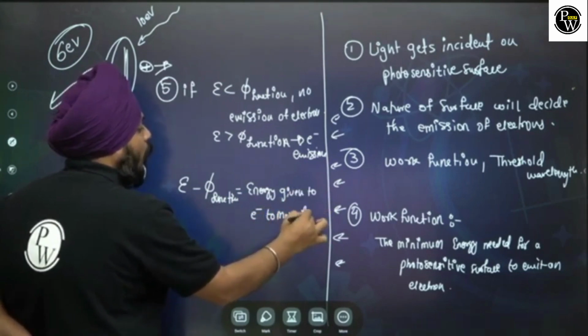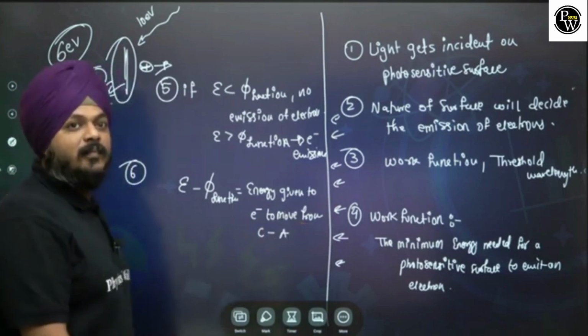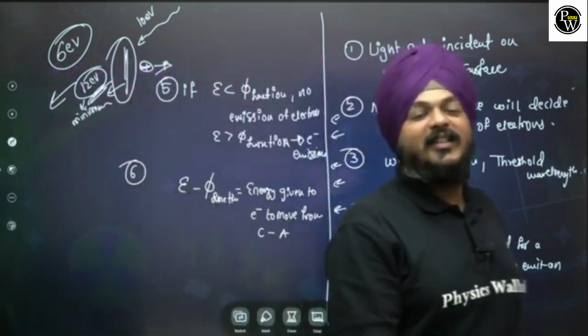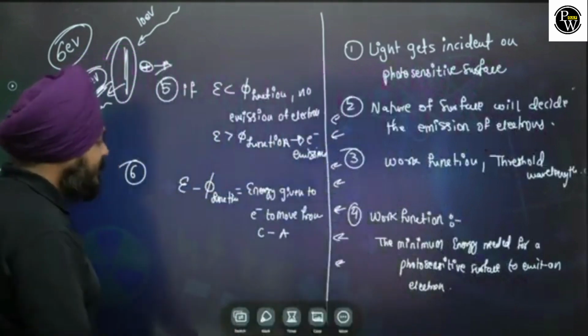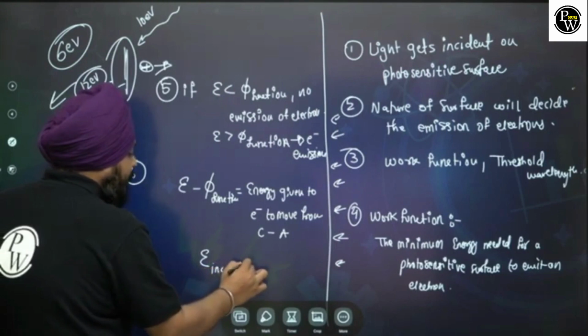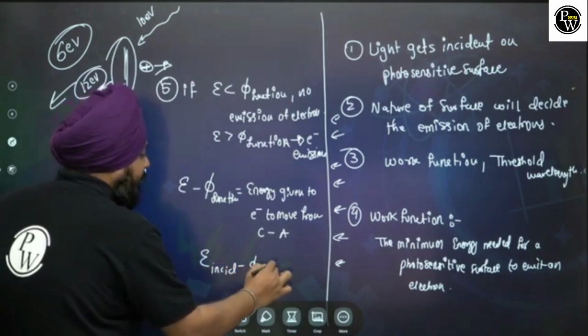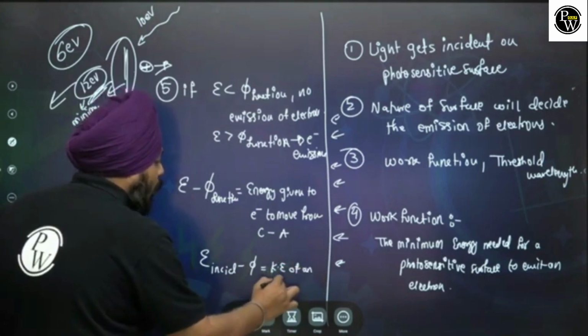to move from cathode to anode. This is the energy given to an electron to move on from the cathode to anode. So energy incident minus work function is equivalent to the kinetic energy of an emitted electron.